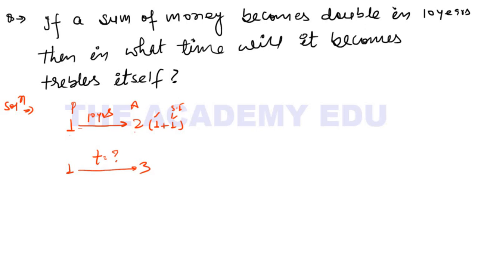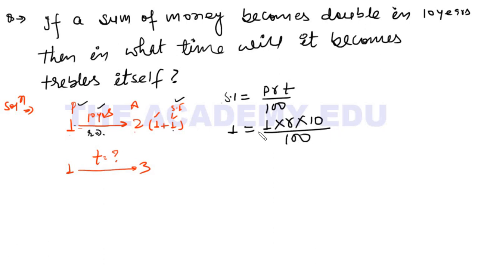See, what we need to find here: we know the principal, we know the simple interest, we know the time, but what we don't know is the rate of interest. So find the rate of interest from here. Simple interest is equal to PRT upon 100. Got it? So simple interest here is 1 rupee. And what is your principal? Principal is 1 rupee. What is your rate? You need to find it. What is the time? 10 years, upon 100, right?